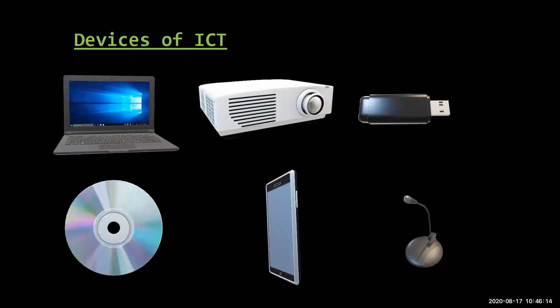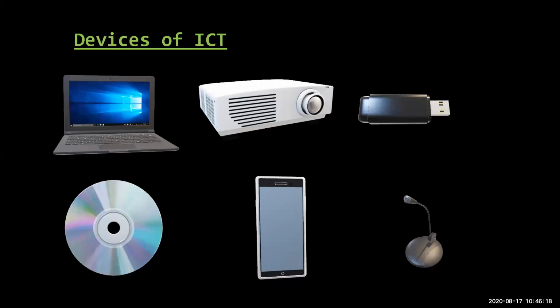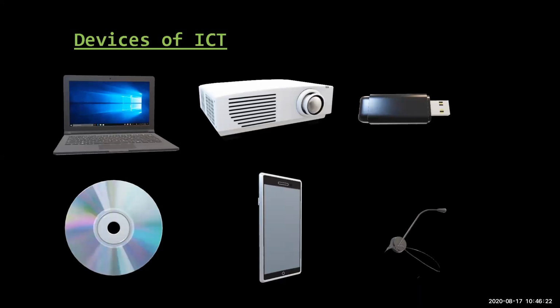We can take photographs of the content. Then there are microphones. Microphones we can use for speaking. So these are all the devices of ICT, like laptop. Then there is a projector. Then there are pen drives, CDs, mobile phones, microphones, and many other devices.